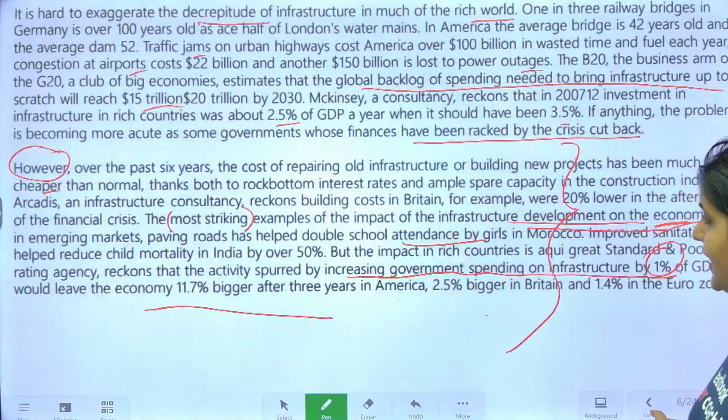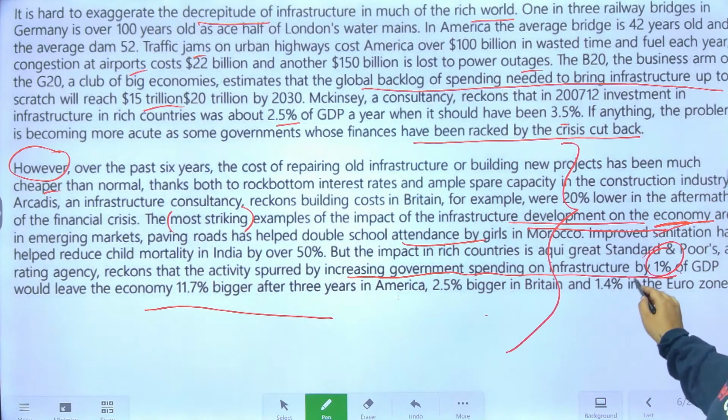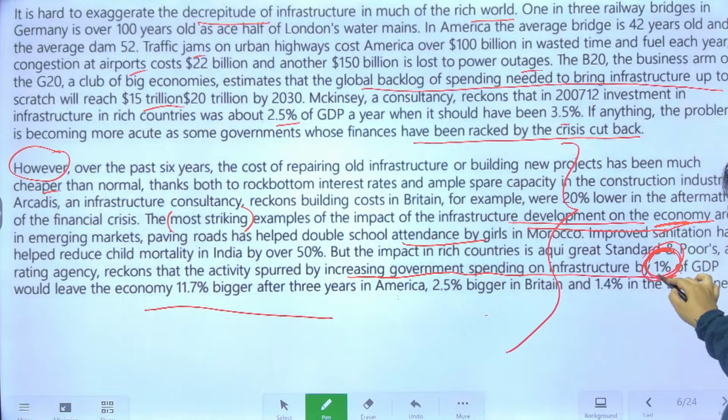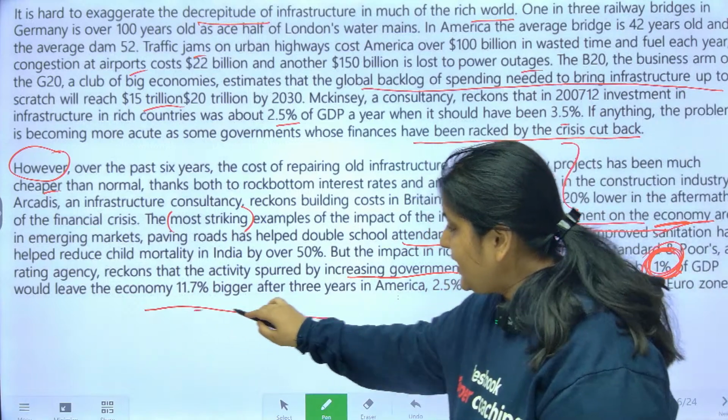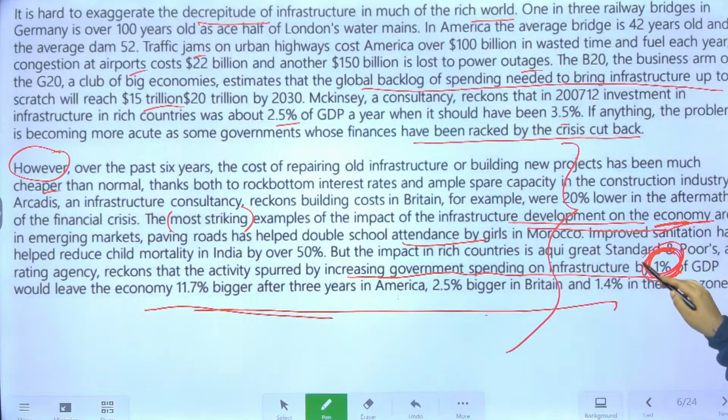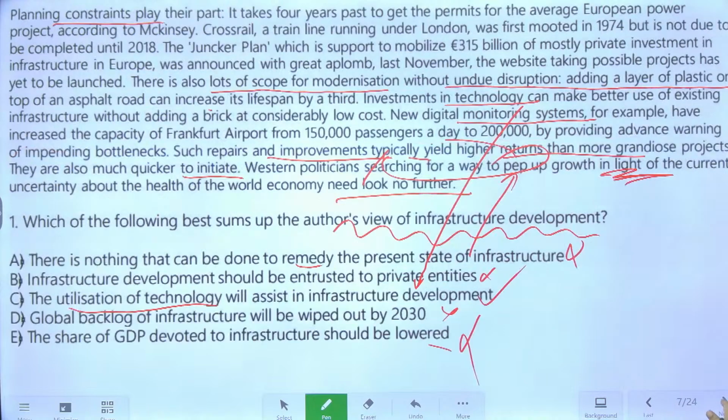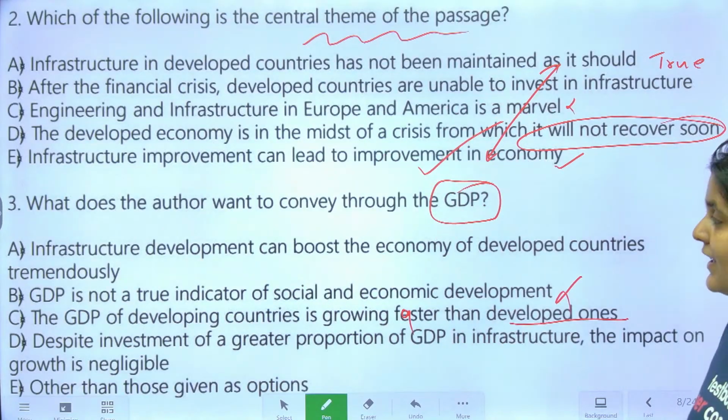The main point, guys, of why he's mentioned GDP is, अगर आप थोड़ा सा भी GDP का spending बढ़ाओगे, तो आपकी economy बहुत बढ़ जाएगी. If you increase your spending on infrastructure, your economy will reap the benefits. ये main point है. हमेशा guys first and the last lines पे ज्यादा focus करना. Okay, so guys, that is why your answer option is actually A. Infrastructure development can boost the economy of developed countries tremendously.